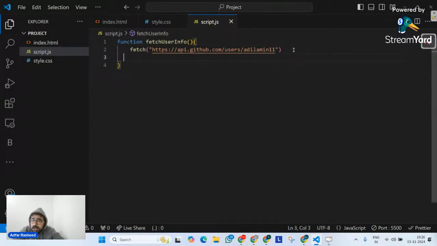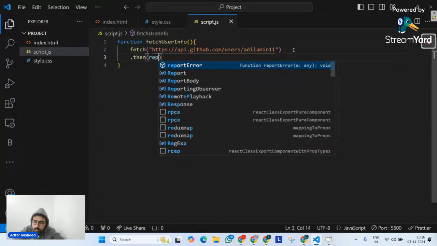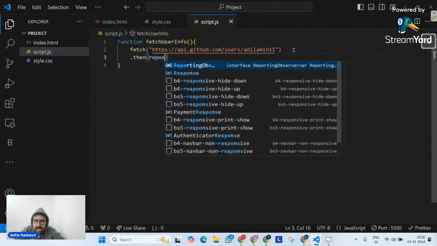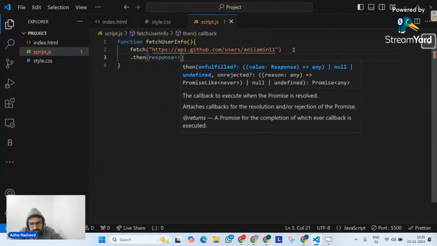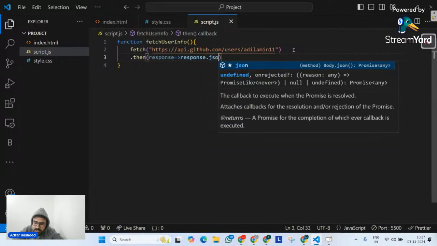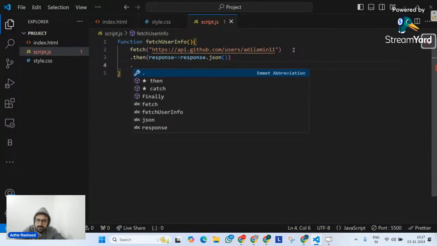Whenever you fetch any API or perform such a get request on an API, it returns a promise. Very good. We know we have to implement proper promise chaining: dot then twice, because we have to use dot JSON parsing as well. It's going to return a promise. Over here we will simply get response, and once I get a response, I have to parse it, which means I have to return response dot JSON. Once I do that, it will return another promise. We have discussed all this in our previous class.